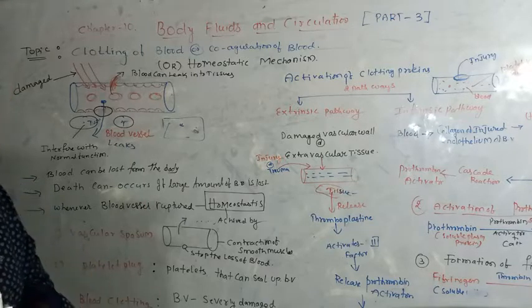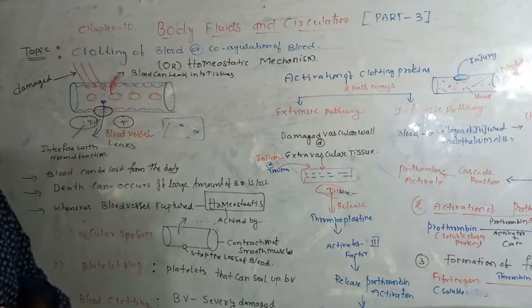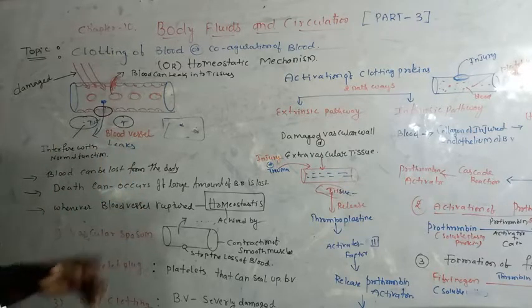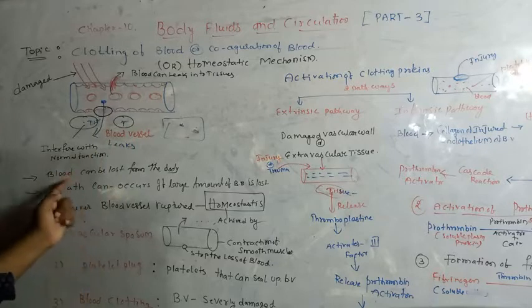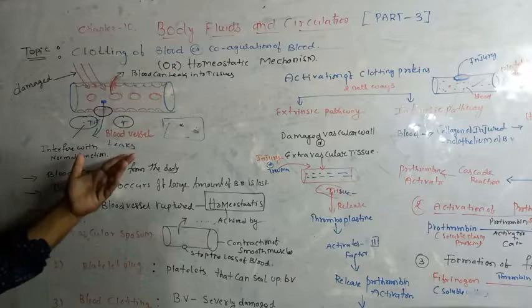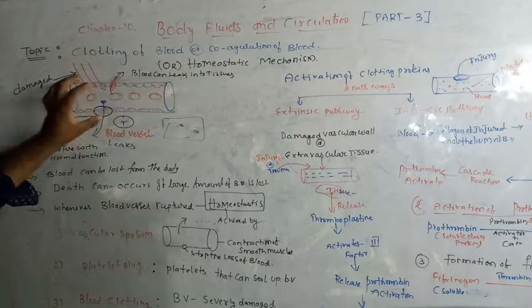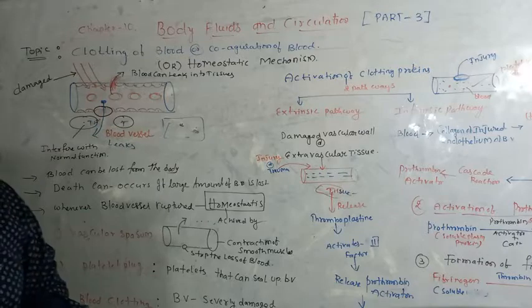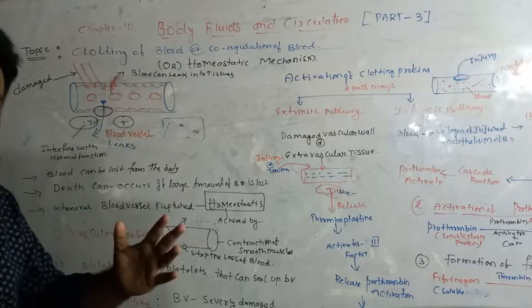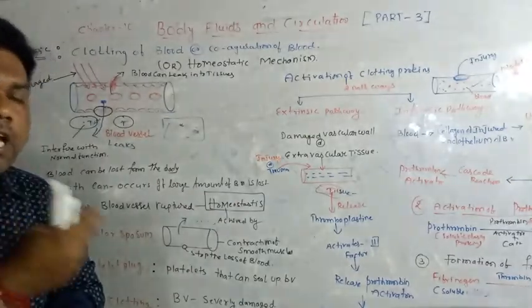The leaking blood disturbs the surrounding tissues, so tissues get damaged. Blood can be lost from the body, and death can occur if a large amount of blood is lost.